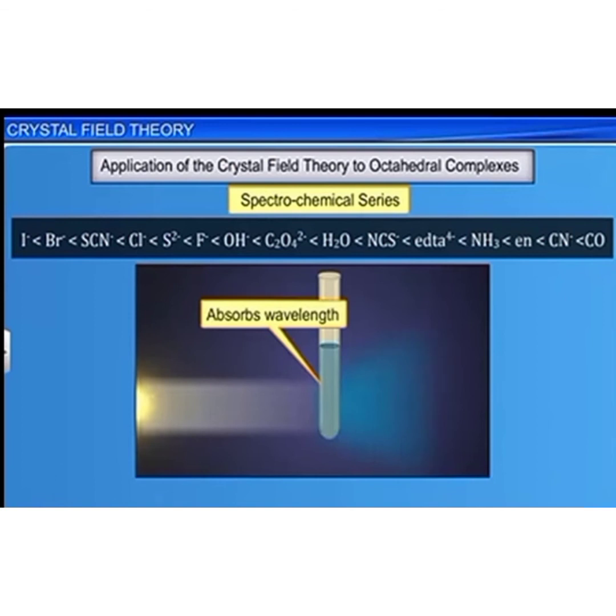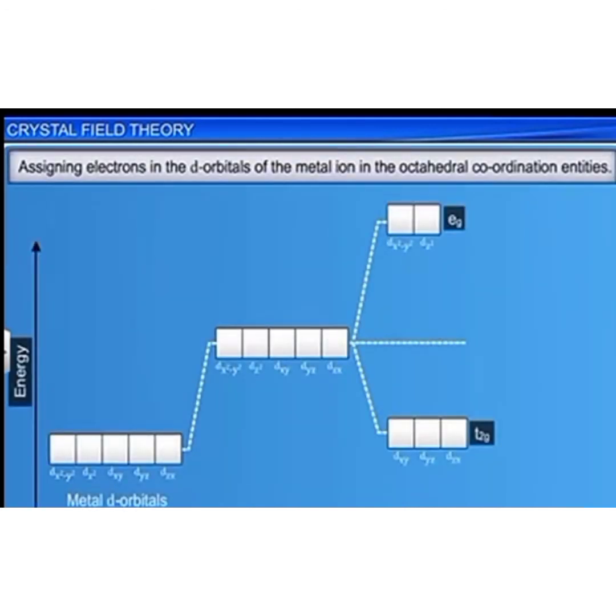Now, let's assign electrons in the d orbitals of the metal ion with d4 configuration in the octahedral coordination entities. Obviously, the first, second, and third electrons occupy the low energy t2g orbitals in accordance with Hund's rule. However, for the fourth electron, there are two possibilities.